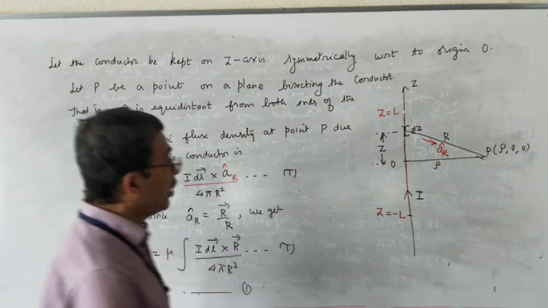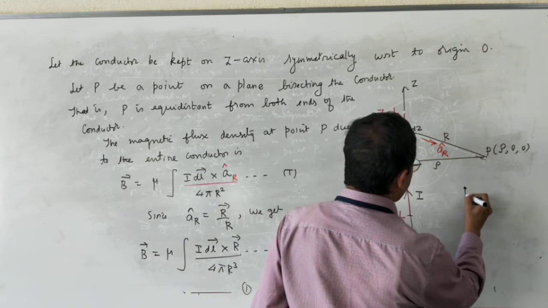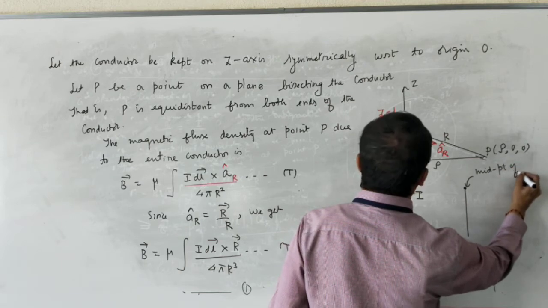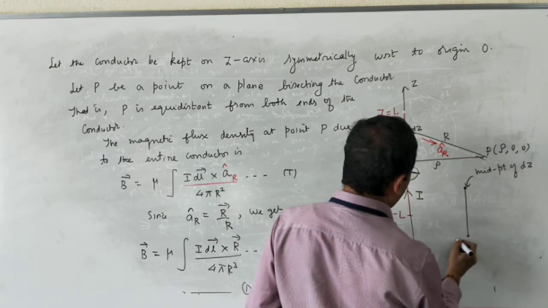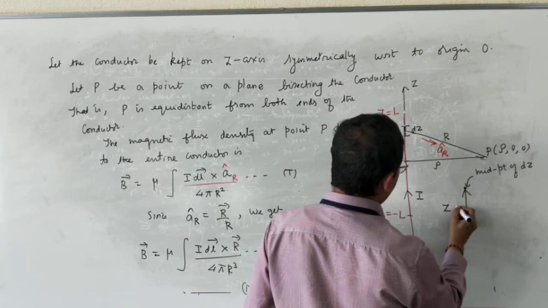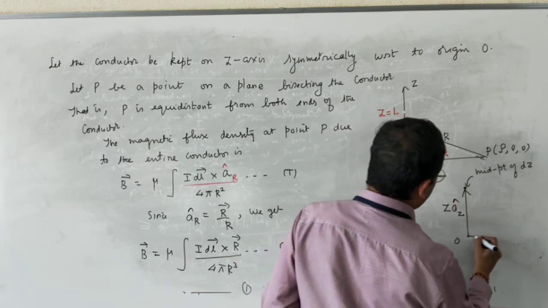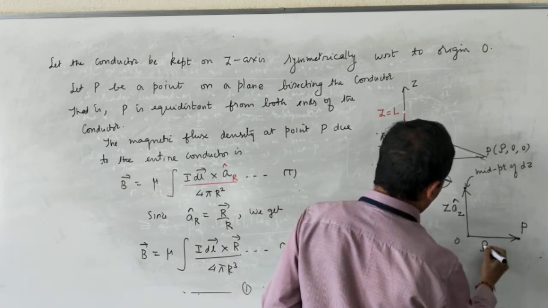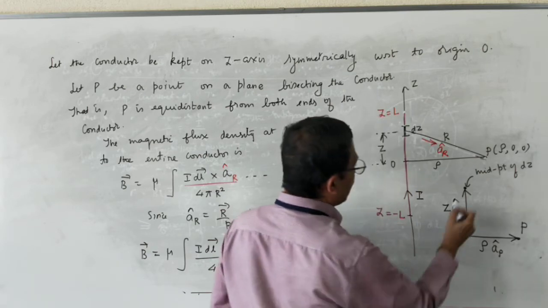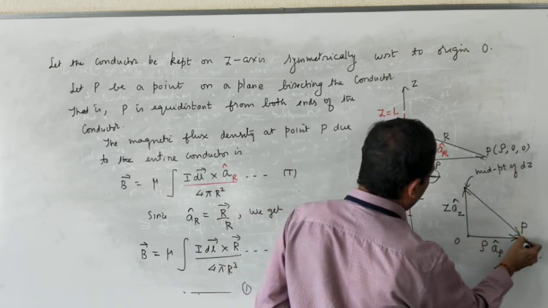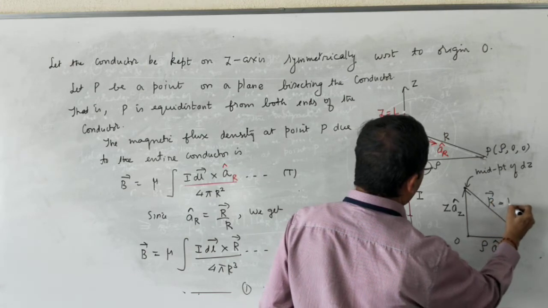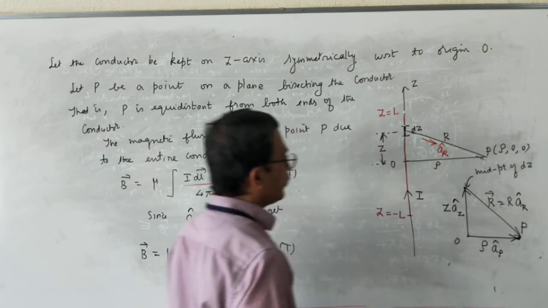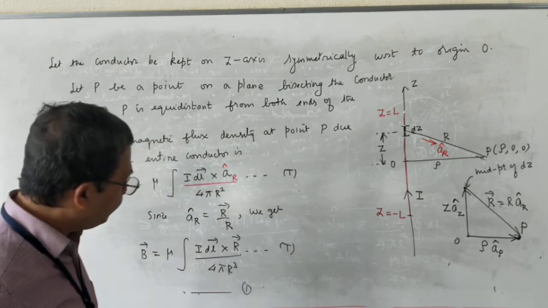Now I will construct a vector diagram here. This is the midpoint of dz. This is the origin. This is the vector, what is this vector? z into az cap. This is point P. What is this vector? Rho into a rho cap. What is this vector? This vector is vector R. It has magnitude R and direction aR cap. This is the vector diagram.